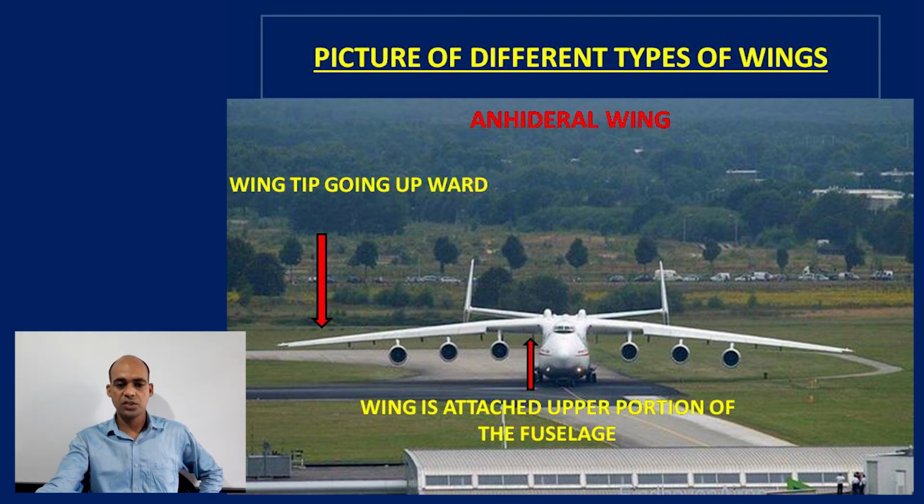Or in place of horizontal we can say the lateral axis. The wing making an angle with the lateral axis of the aircraft is called an anhedral wing. In an anhedral wing, the tip is bending downward.